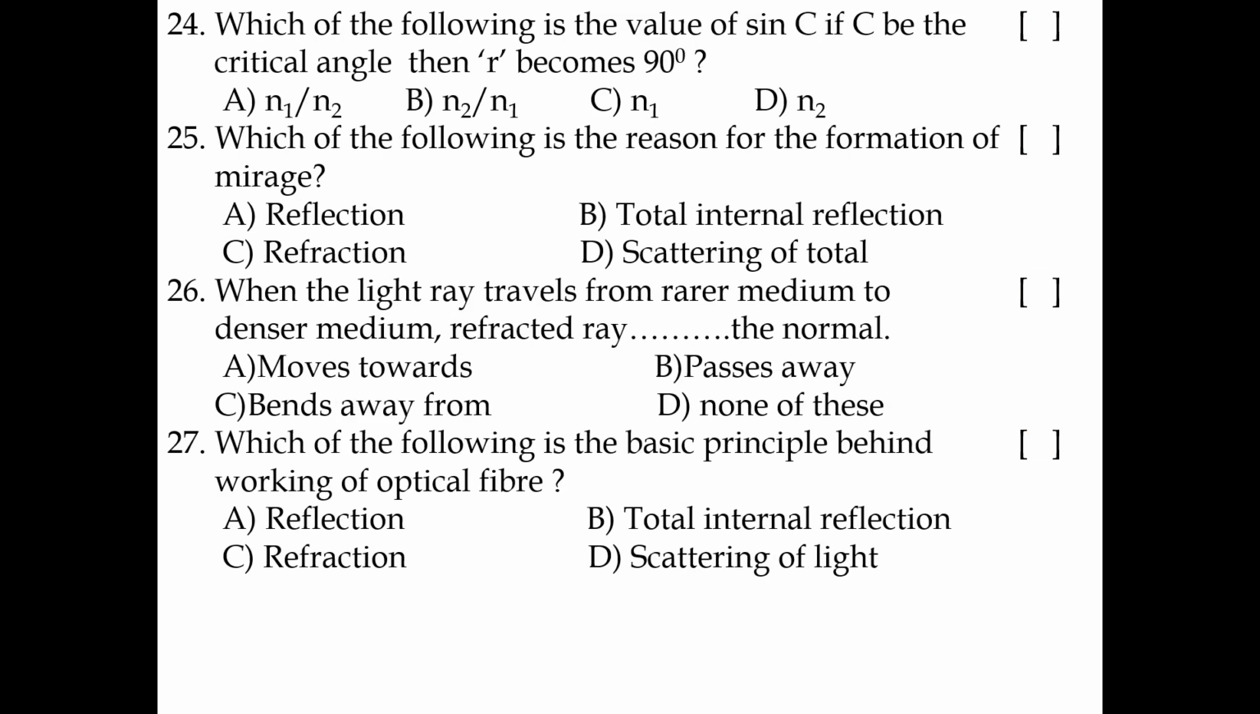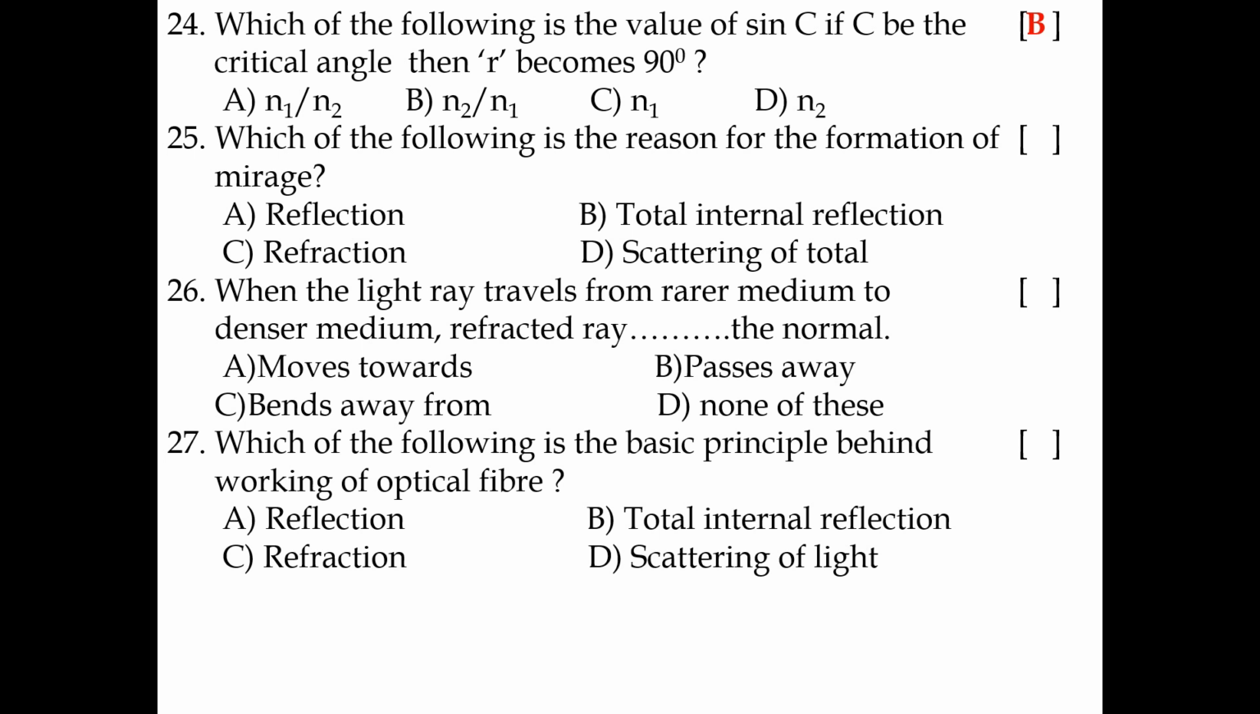24. Which of the following is the value of sin C? If C is the critical angle, then r becomes 90 degrees. Sin C is equal to n2 by n1. So C is the critical angle, and the angle of refraction r becomes 90 degrees.